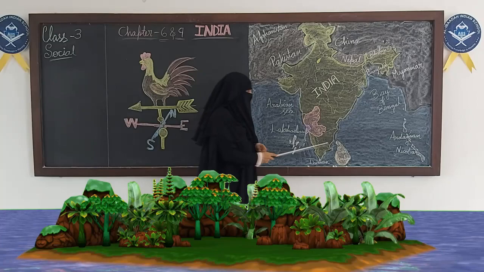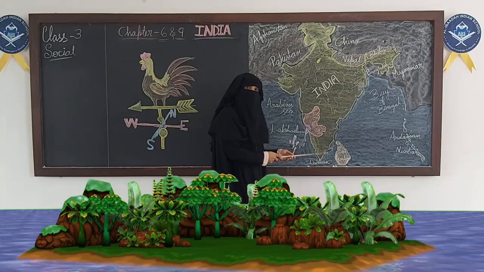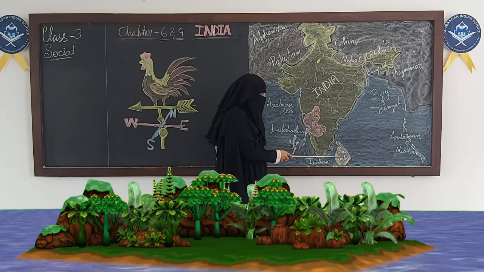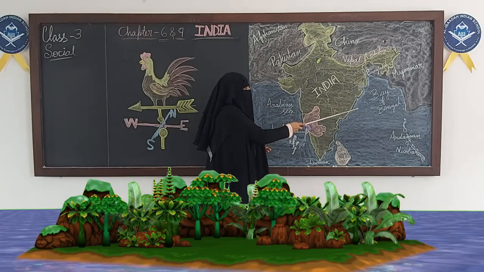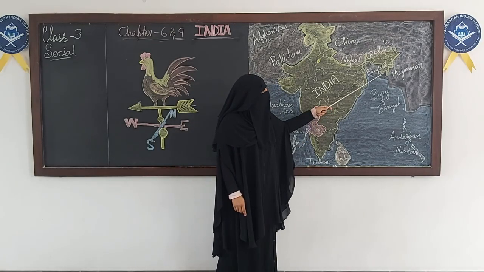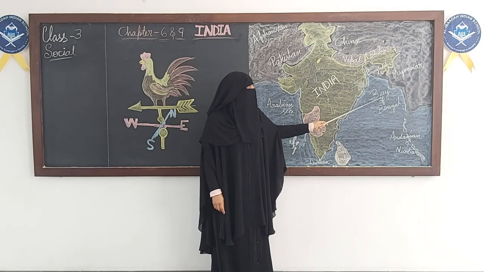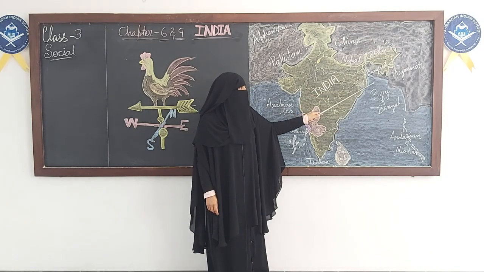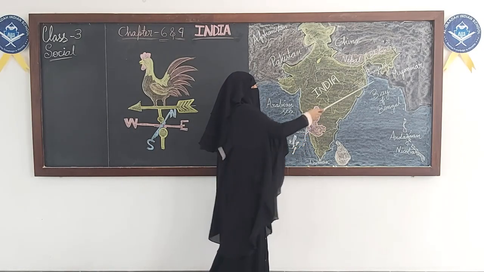Okay. Now here, this is Sri Lanka, right? Now Sri Lanka, all the sides are covered with water. So it's called an island. Okay. An island is a place where all the sides are covered with water, and a peninsula is a place where three sides are covered with water. Okay. Now here three sides are covered with land and one side is covered with water. So this is a bay. Okay. Bay means land is covered on three sides and water is on one side. So these are the names of the regions.